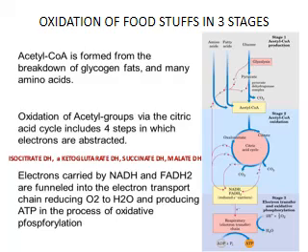These electrons are carried in the form of NADH or FADH2, and they are funneled into the electron transport chain. In the end, these electrons reduce oxygen to water, producing ATP, and this process is known as oxidative phosphorylation.